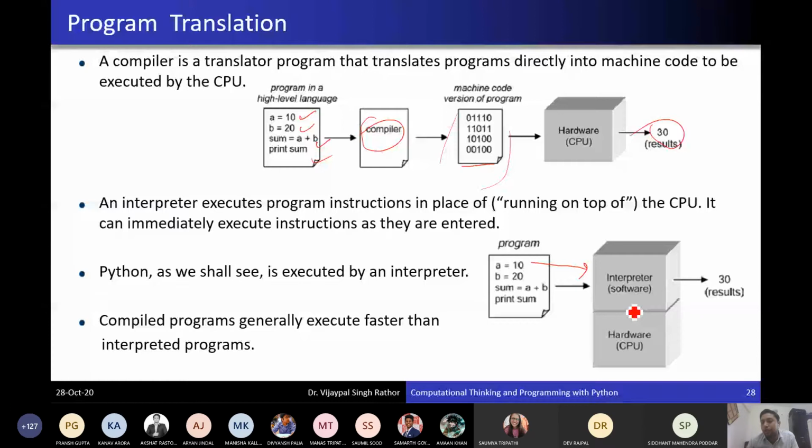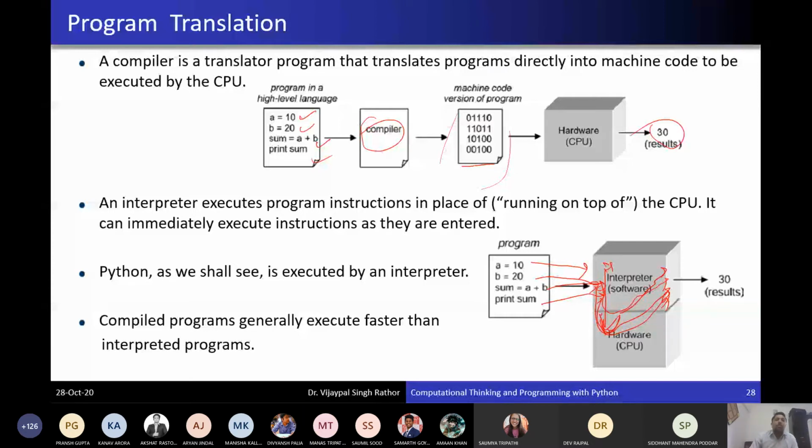A line will be executed using the hardware, then the result of that line will be stored in temporary storage if required. Then the second line will be converted and executed, then the third line, and finally the last line will be converted and executed. Is it clear now what the basic difference is between the compiler and interpreter?